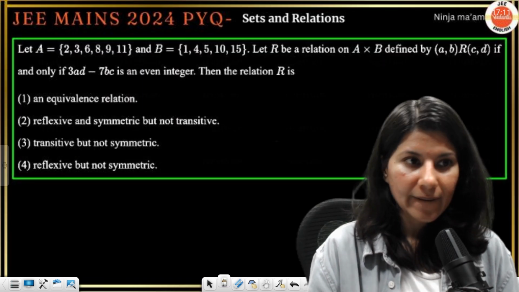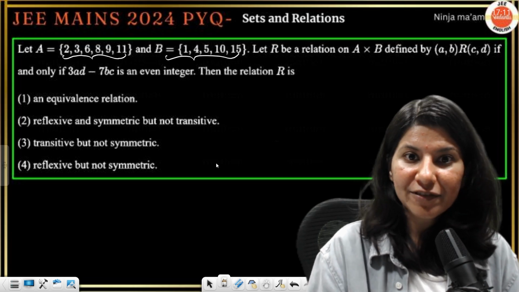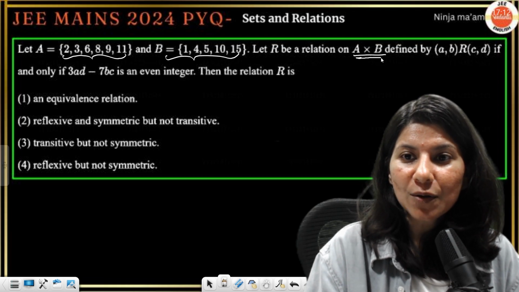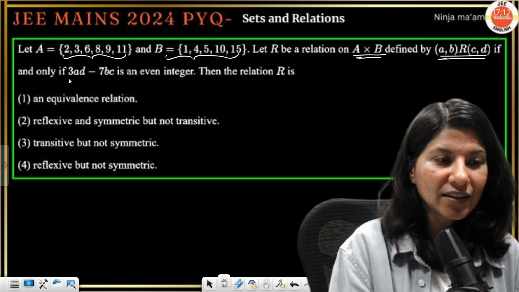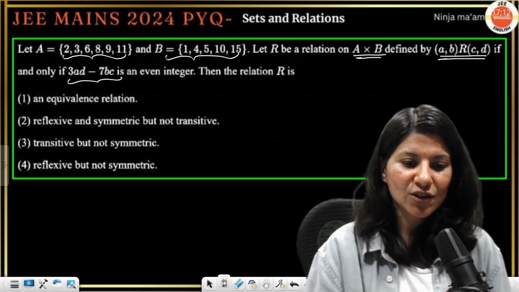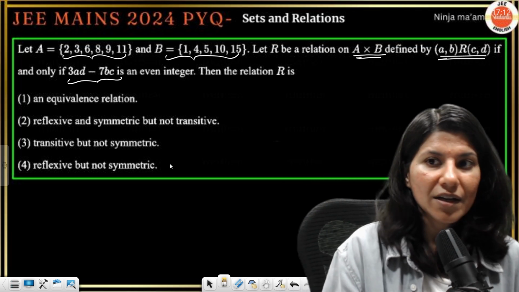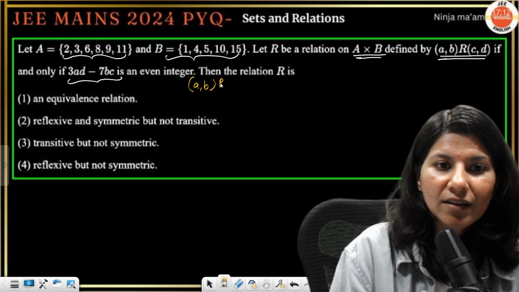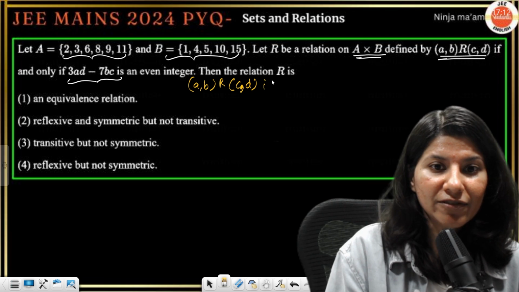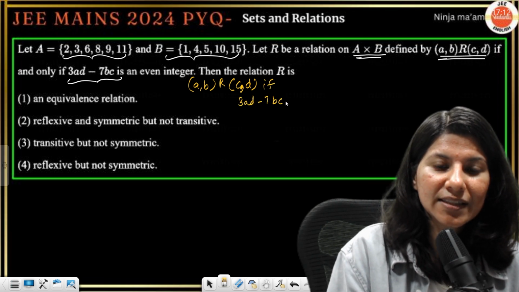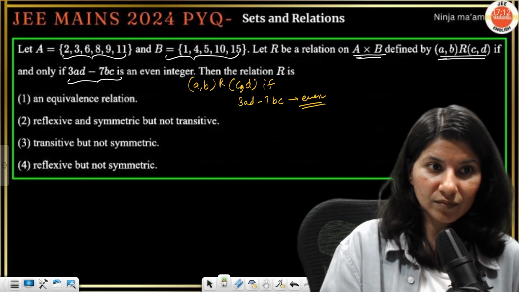A is 2, 3, 6, 8, 9, 11. B is 1, 4, 5, 10, 15. R is a relation on A cross B defined by (A, B) is in relation with (C, D) if and only if this is an even integer. So let's understand what is happening. (A, B) and (C, D) will be connected with each other if 3AD minus 7BC becomes an even integer. All right.